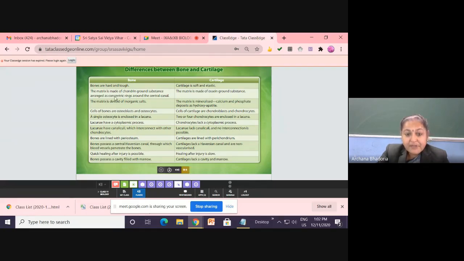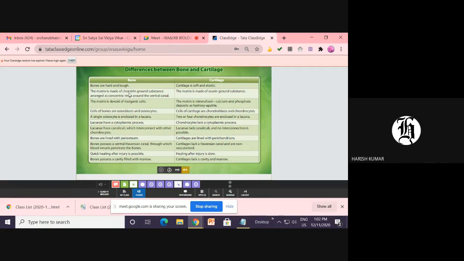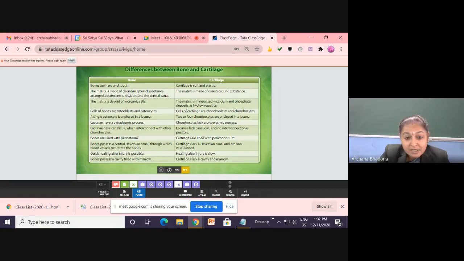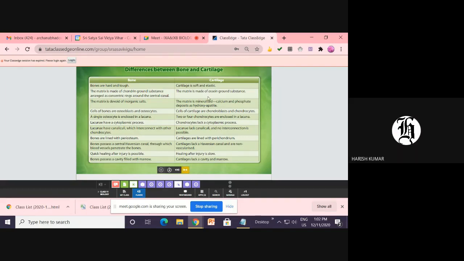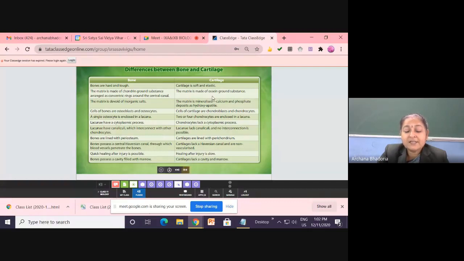Second point. Matrix is made up of chondrin. No, sorry, it is wrong here. See, in bone write ossein, children. Matrix is made up of which protein, children, in the bone? Ossein. Make the correction, here this is wrong. And in the cartilage, the matrix is made up of chondrin. Chondrin, that is the ground substance. So you can directly write: made up of this protein, made up of that protein. Okay.